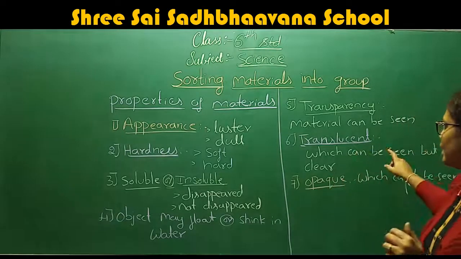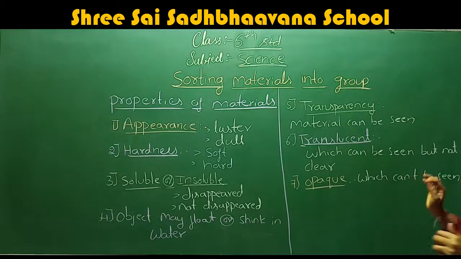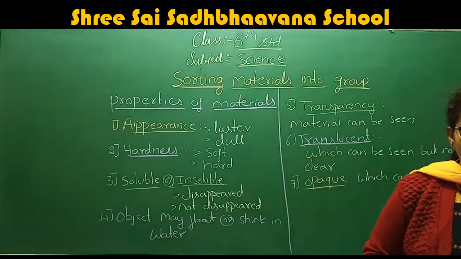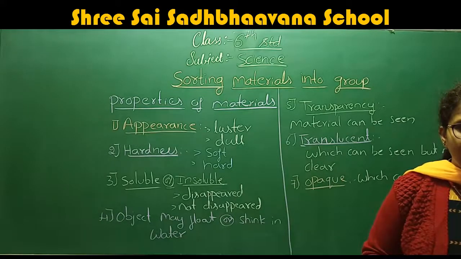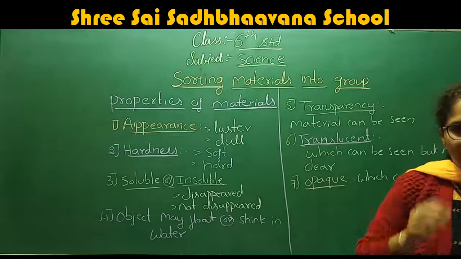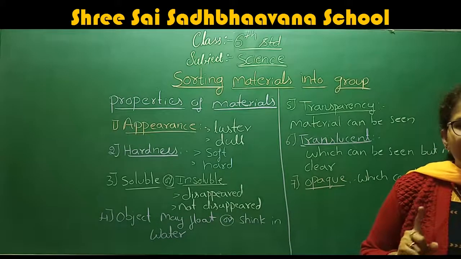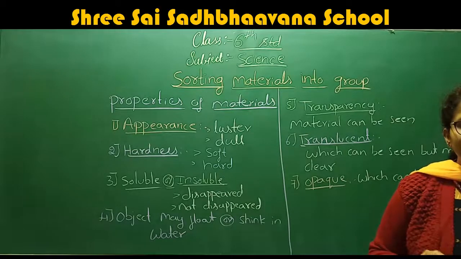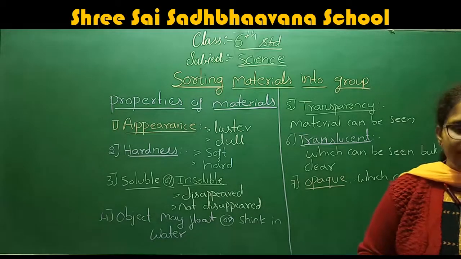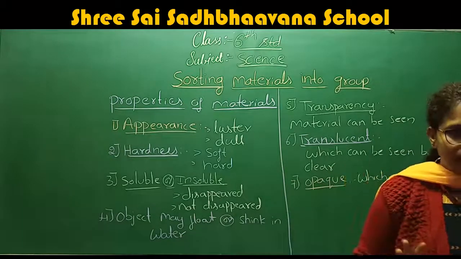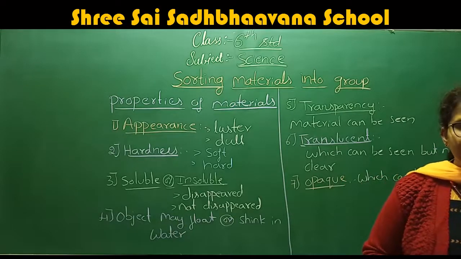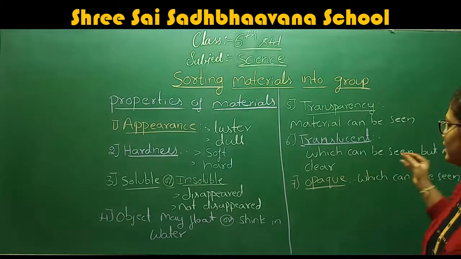And the next is translucent. What does translucent mean? The materials which can be seen through, but not clearly. That type of material we call translucent.